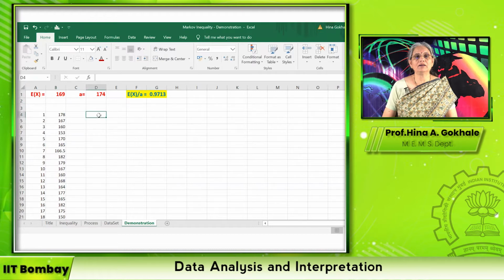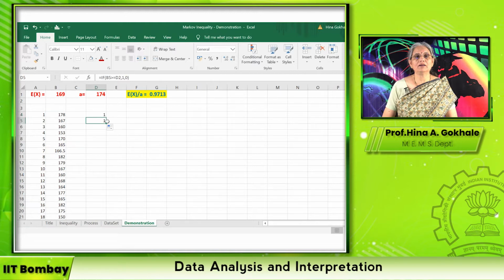Now we have to count how many times the value exceeds A. Here I have taken A as 174, some value. Okay. So I have taken it as 174. So let us do how to do this. So we calculate it this way. We put a logical condition: if the height is larger than or equal to this data, you call it 1. Otherwise, you say this variable is 0. Okay. Here it is greater than 1. So it has given 0.